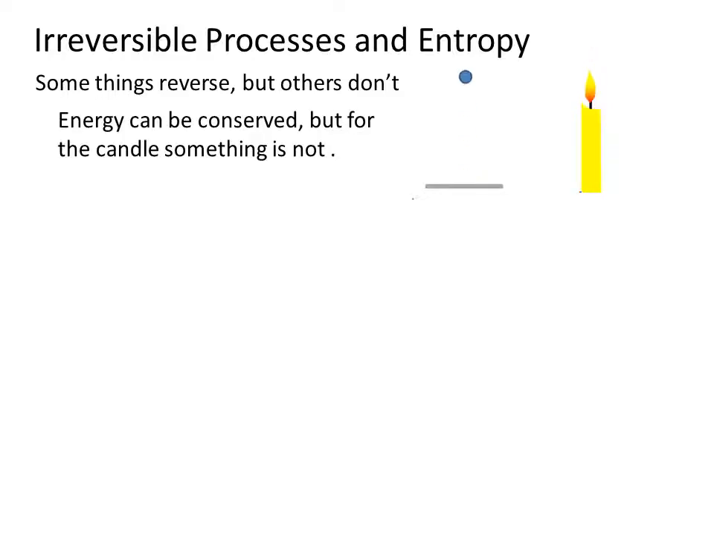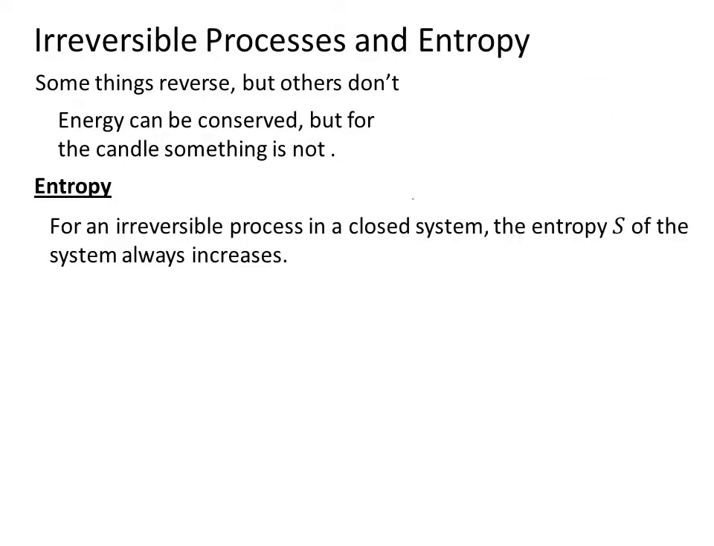So energy can be conserved for both of these, whether the bouncing ball or the candle, but something is not. And the thing that's not being conserved is known as entropy. For an irreversible process in a closed system, the entropy S of the system always increases. So this is a definition of what entropy is.